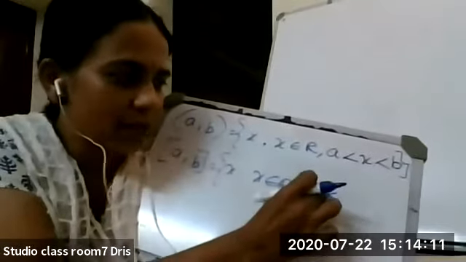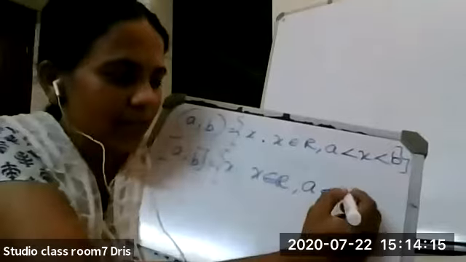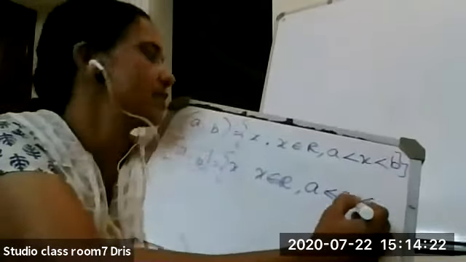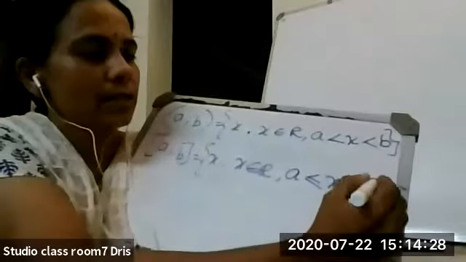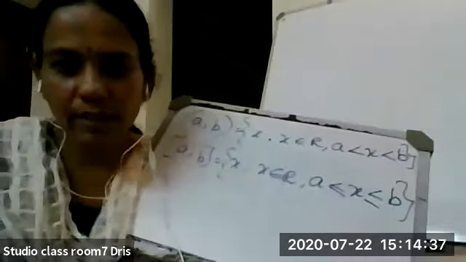Here the smaller part only is there, so we call this less than.